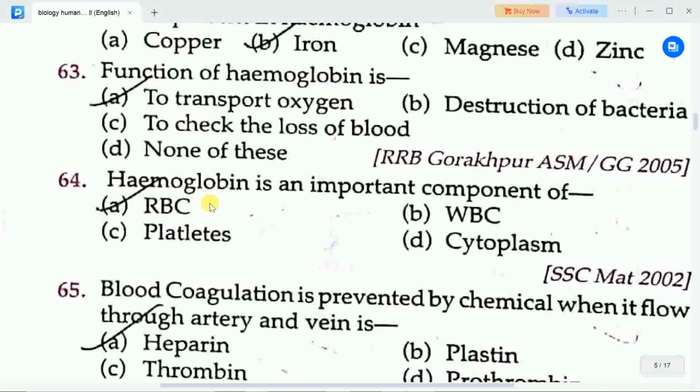Next question is, hemoglobin is an important component of. Options are A red blood cells RBC, B WBC white blood cells, C platelets, D cytoplasm. Correct answer is option A red blood cells. Hemoglobin is an important component of RBC that is red blood cells.